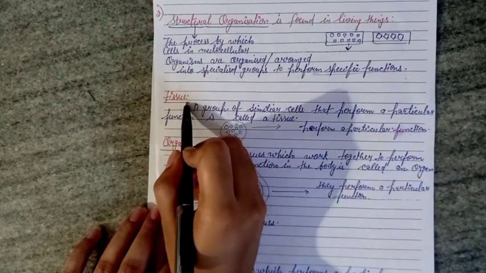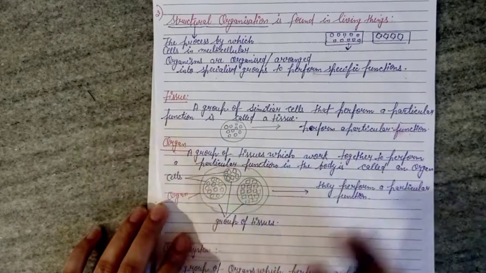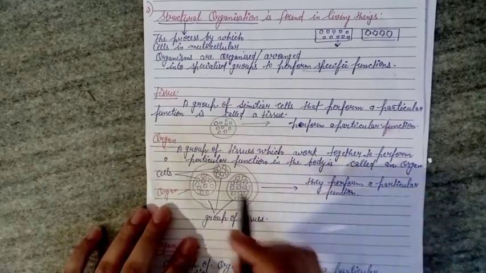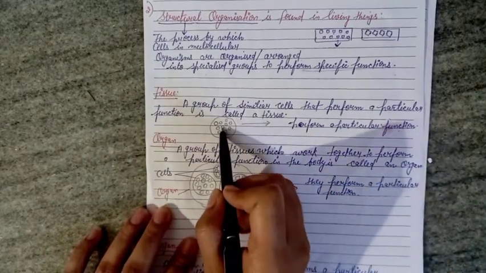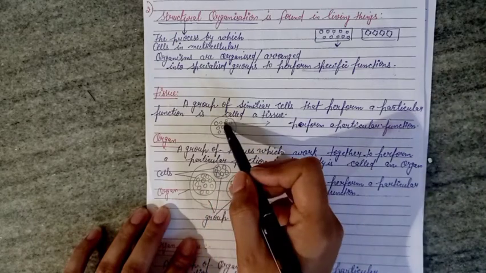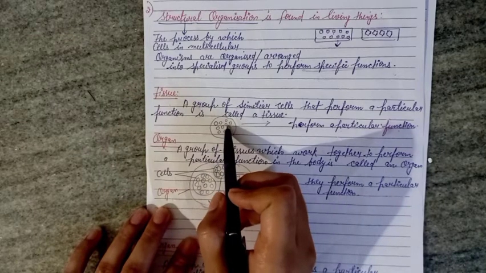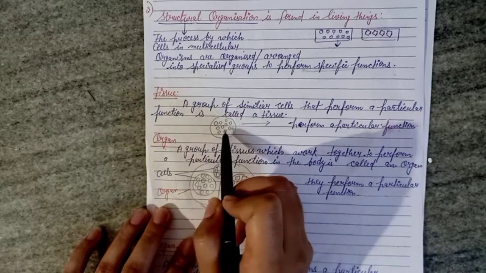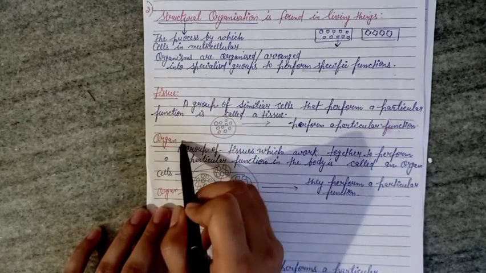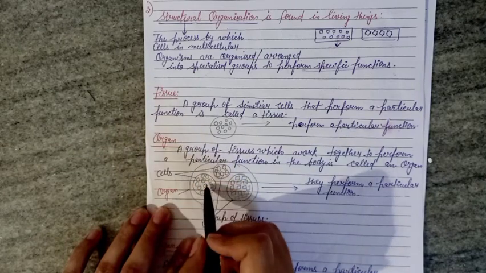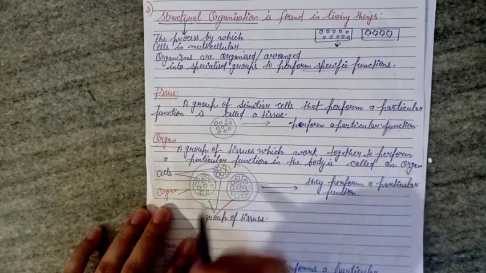So this is a tissue. And next is organ. What is an organ? An organ is a group of tissues.